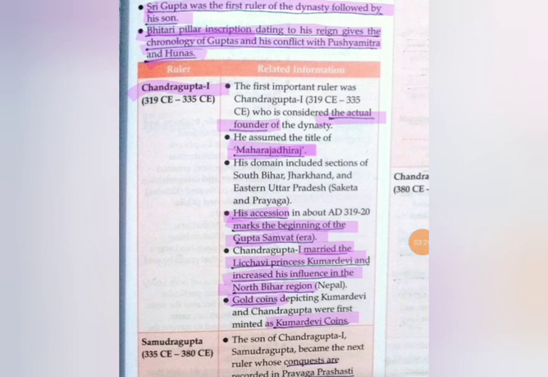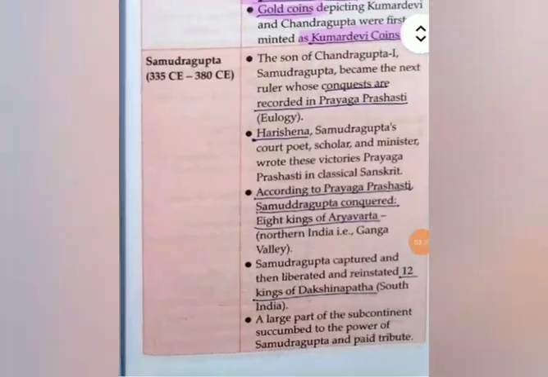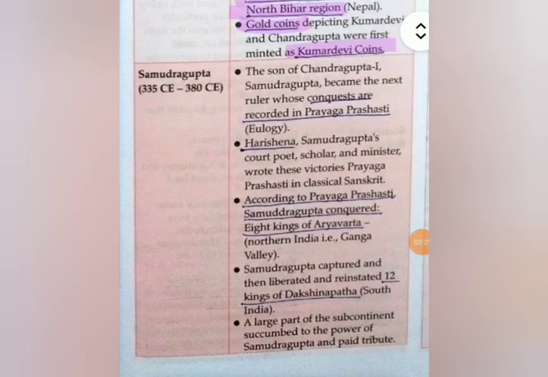Next ruler is Samudragupta. He was the son of Chandragupta I.